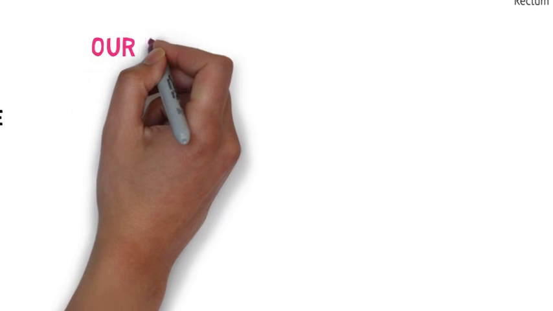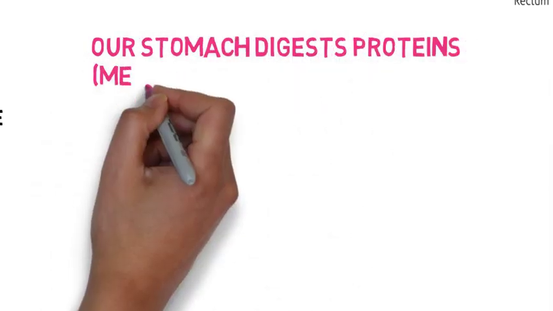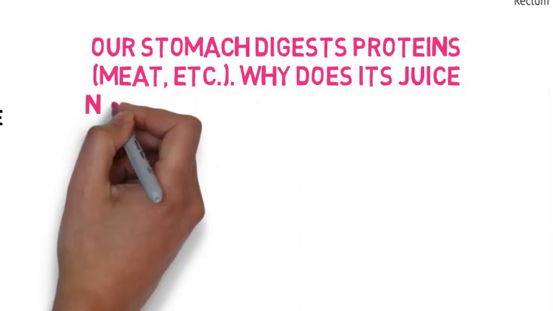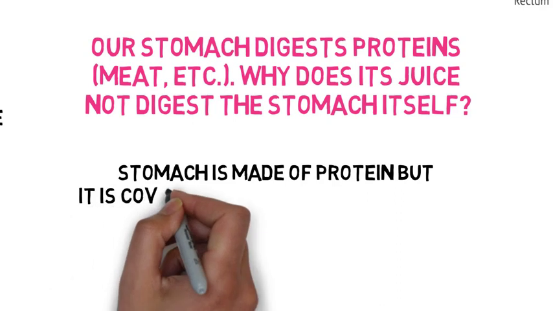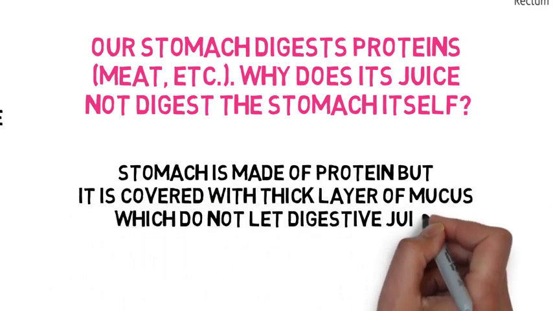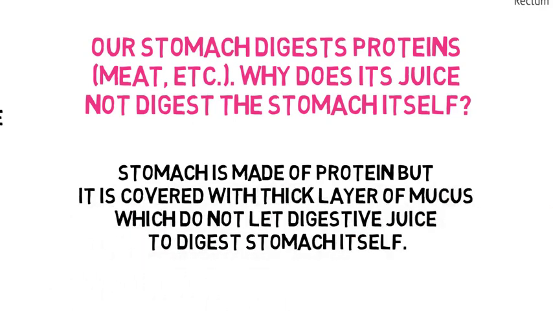Another question is, our stomach digests protein, for example meat. Why does its juice not digest the stomach itself? Digestive juice does not digest the stomach because the walls of the stomach are covered with a thick layer of mucus which protects it from digestive juice.